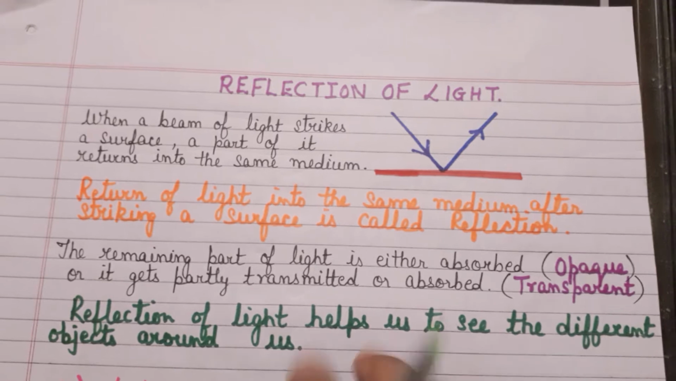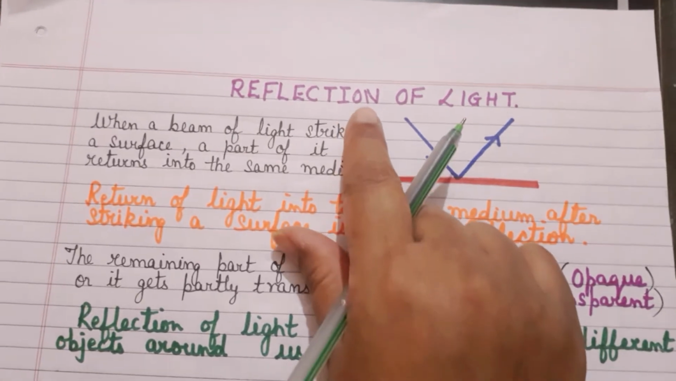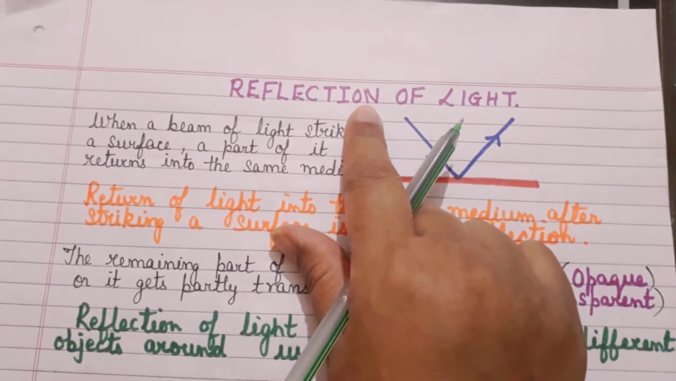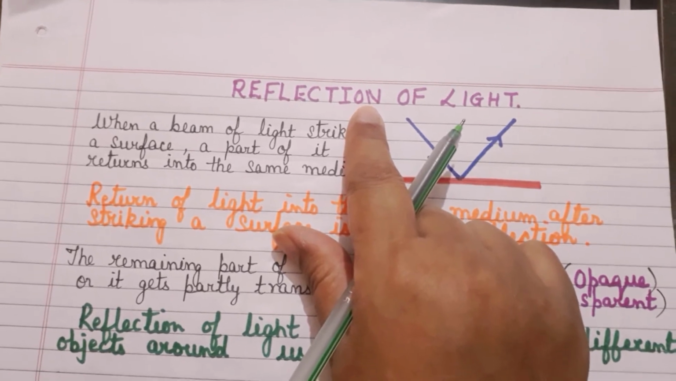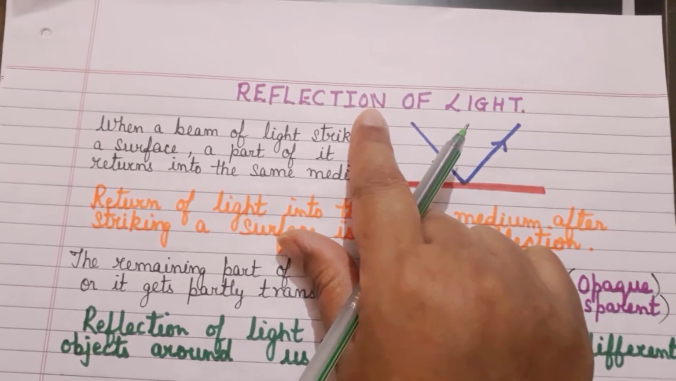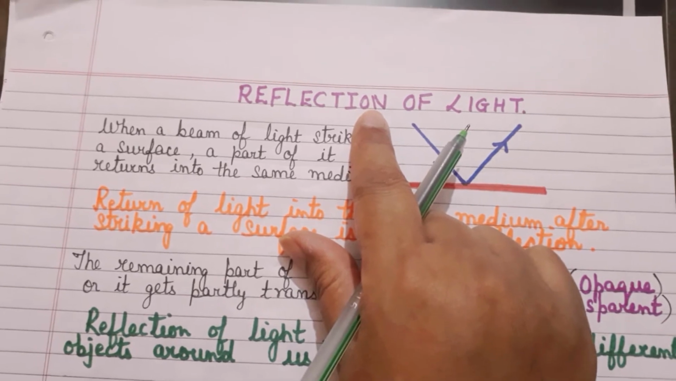In today's class, we'll start with a new topic or a new chapter, and that is reflection of light. I'm very sure that you already know the term. What do you mean by reflection? So let's look at what we mean by reflection of light.